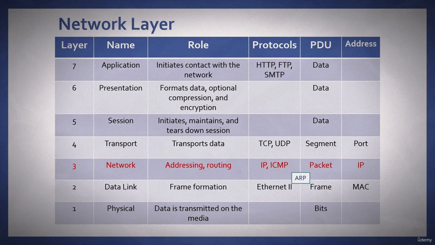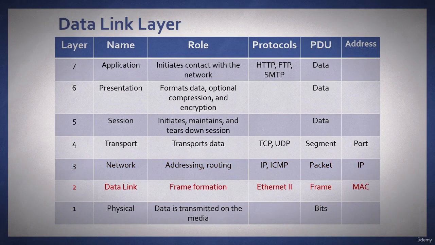But let's take a look at that protocol that I put right in between layer 3 and layer 2, which is Address Resolution Protocol. Now, Address Resolution Protocol is a unique protocol in that there is no IP header, because it's where it needs to be. There is no routing involved. It's simply resolving an IP address to a MAC address. The protocol data unit at this point is a packet, and the address is an IP address.